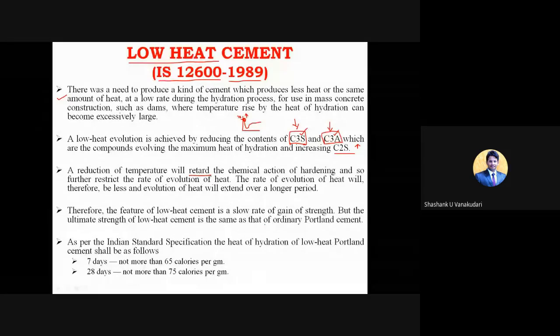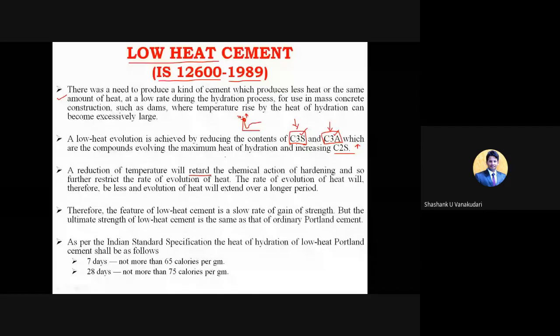So in the rapid hardening cement, what will you achieve? Initial strength. Whatever initial strength you achieve there will be too high compared to the ordinary Portland cement. I have given one example: whatever strength the OPC gets in 7 days, the rapid hardening cement will get in 3 days.